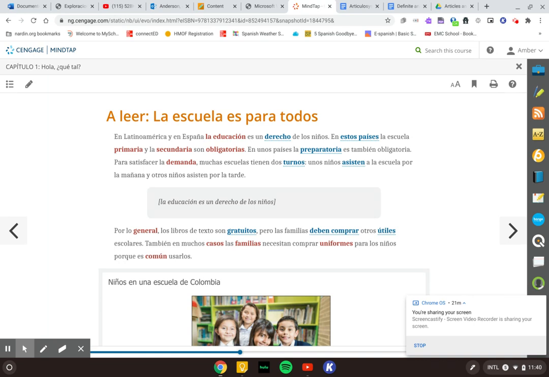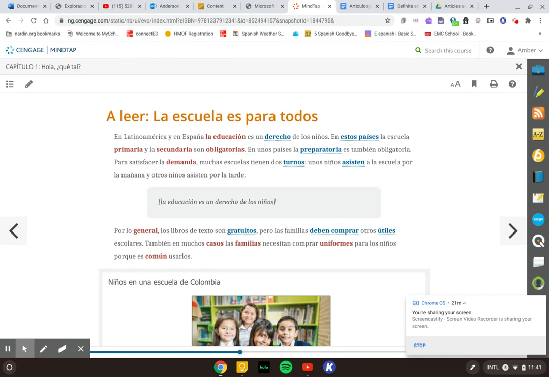Por lo general, los libros de texto son gratuitos, free. Pero las familias deben comprar otros útiles escolares. También, en muchos casos, las familias necesitan comprar uniformes porque es común usarlos.